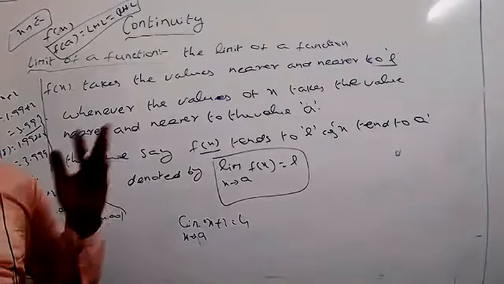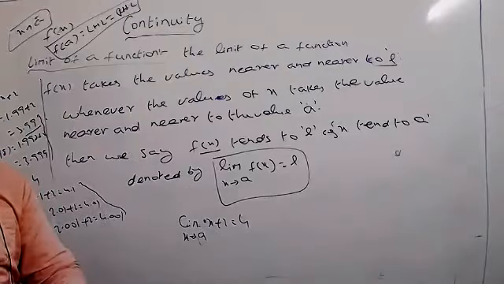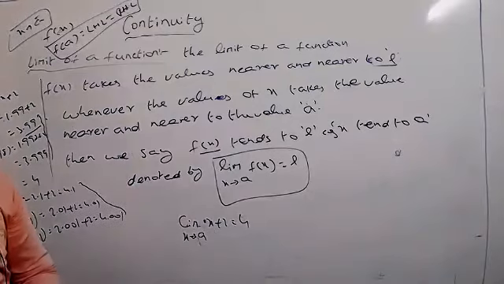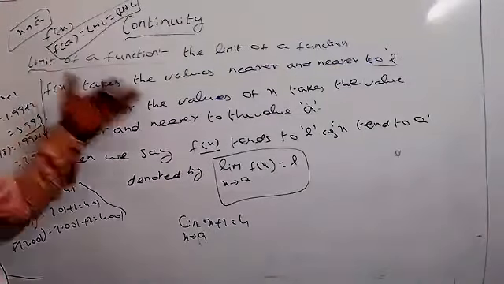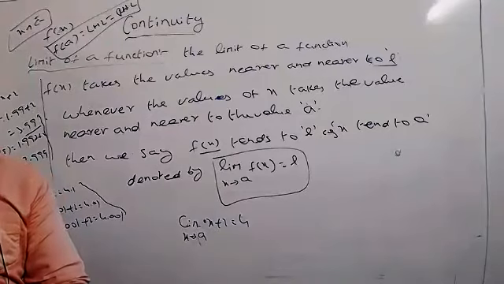Understood? If x tends to a, is x equal to a or not? Suppose x is not equal to a, what are the values of x? Suppose if we take the values of x, then how to identify whether the limit exists for the given function or not? That means we have to verify the condition.